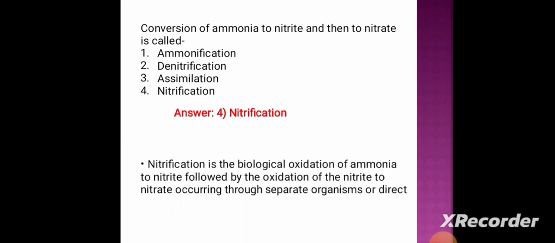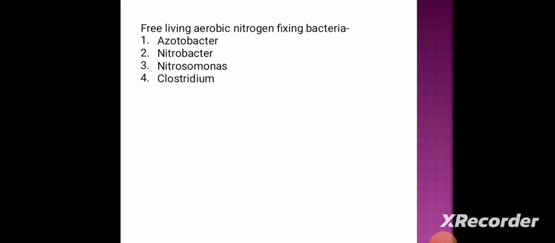The first question, conversion of ammonia to nitrite and then to nitrate is called option 1, ammonification. Option 2, denitrification. Option 3, assimilation. And option 4, nitrification. And the correct answer is option 4, nitrification. Nitrification is the biological oxidation of ammonia to nitrite followed by the oxidation of nitrite to nitrate occurring through separate organisms or direct. Next question.